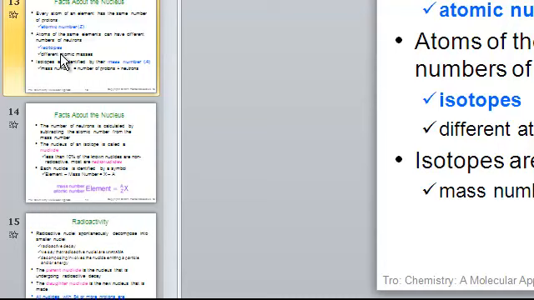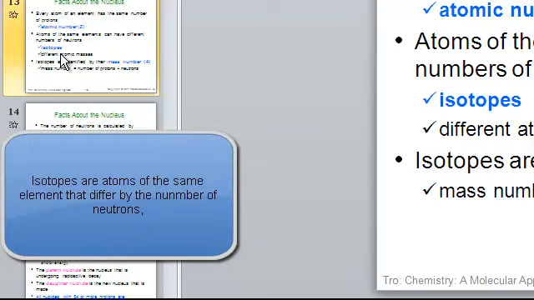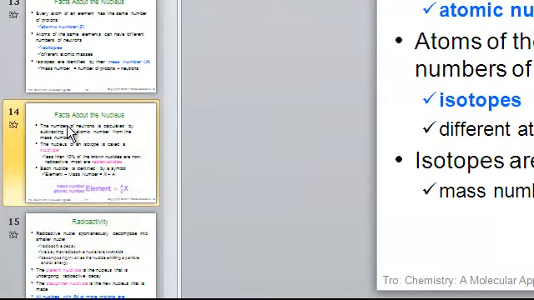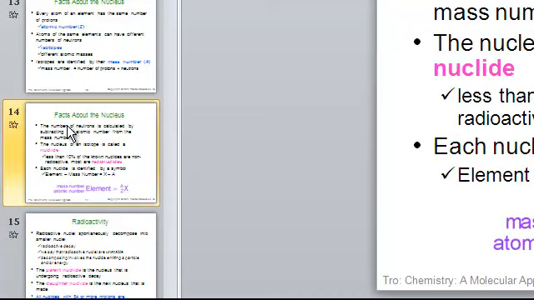However, atoms of the same element can differ by the number of neutrons inside of that nucleus, and that term is called isotopes. The isotopes, remember, add varying combinations of neutrons to the same number of protons. Therefore, we know isotopes are going to weigh differently. The sum of protons and neutrons gives us the atomic mass, or mass number if it's a whole number integer, that's called A, the mass number, and that's simply found by adding protons and neutrons together.